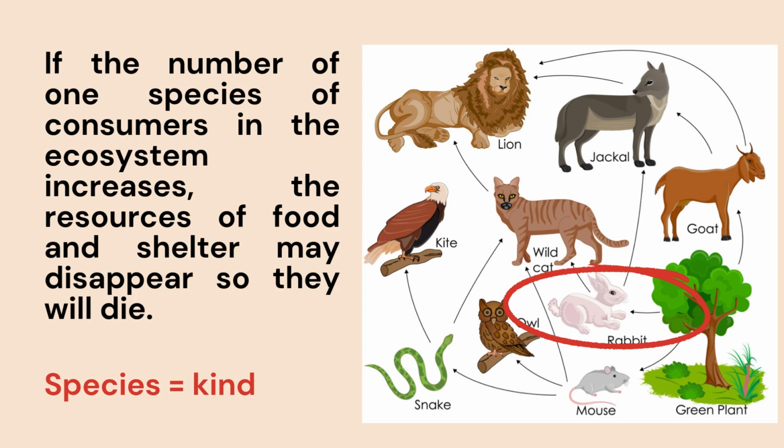And why may the resources of food and shelter disappear? Because now there is an increase in the number of one species. This increase will cause these species to consume more plants, as the rabbit eats plants. So when it consumes more of the resources, the food, here the plants, it may affect the food web, as after a while there are not enough plants for the rabbits and other consumers.